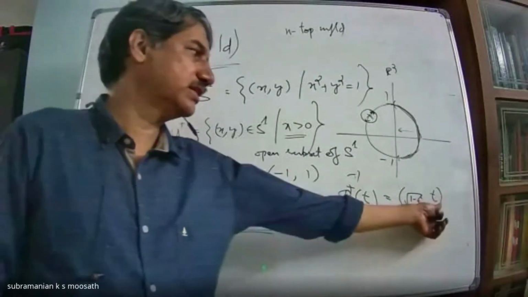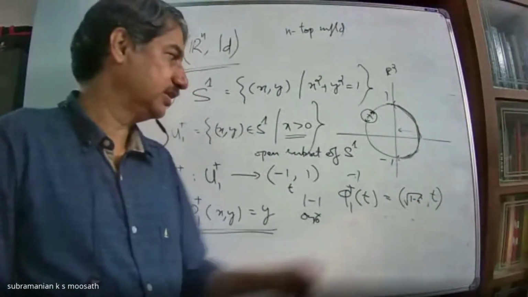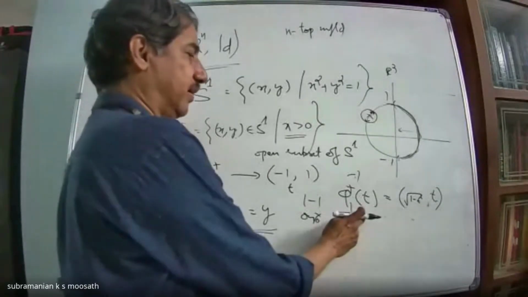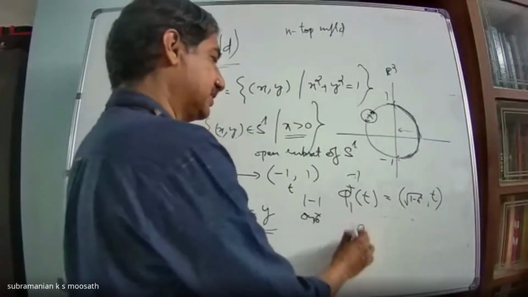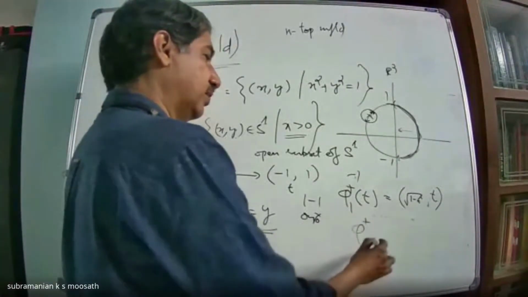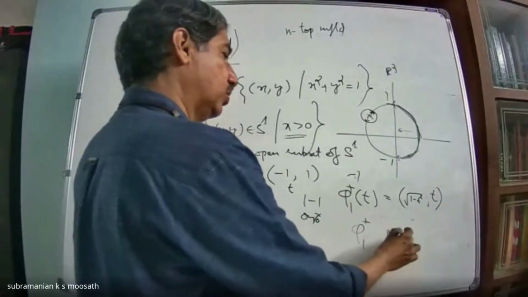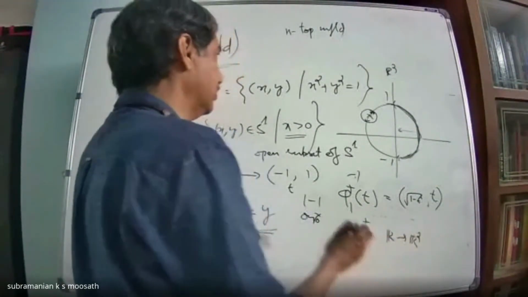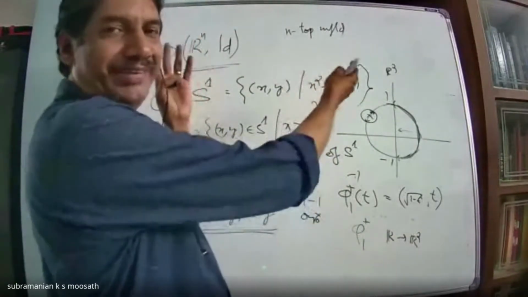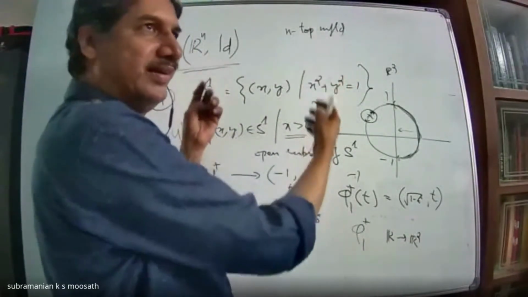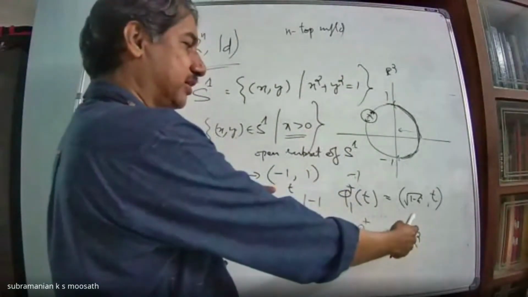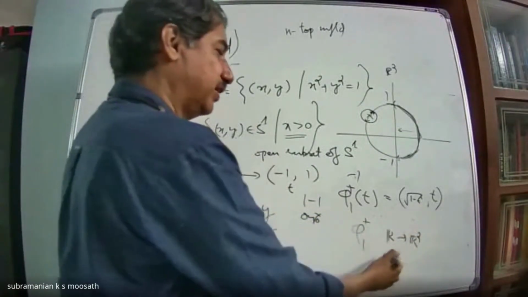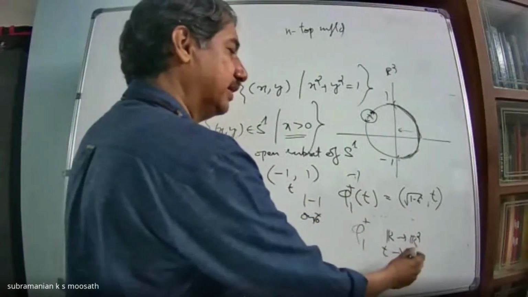t going to t is continuous, no doubt. This is a function from where to where? Phi1 plus is a function from one dimension to two dimensions. You are discussing Rm to Rn, no? m and n can be any number. So, one dimension to two dimensions. Very easily you can define it. You take t going to (t, t). That is also another function.